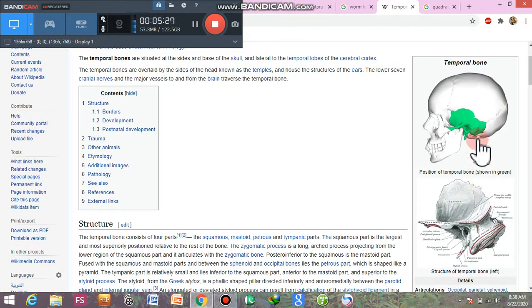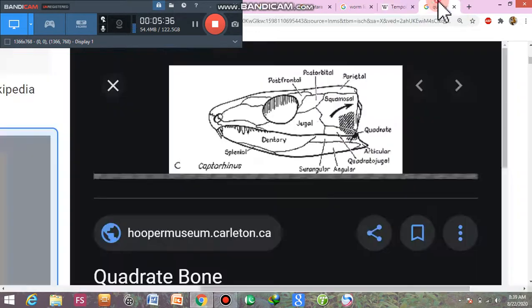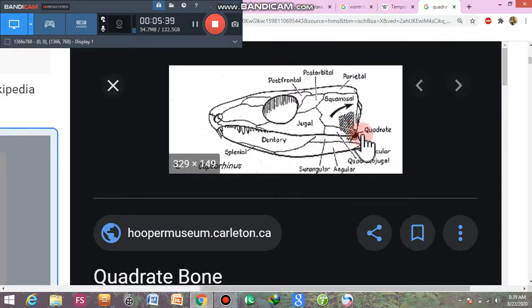This is the temporal bone, actually, which connects the skull with the quadrate or the jaw, and this is the quadrate, which is the bone which articulates with the lower jaw. Okay, this is the completion of the topic. Thank you.